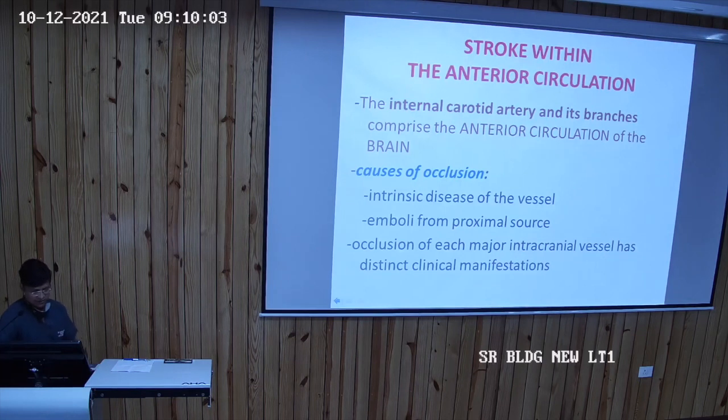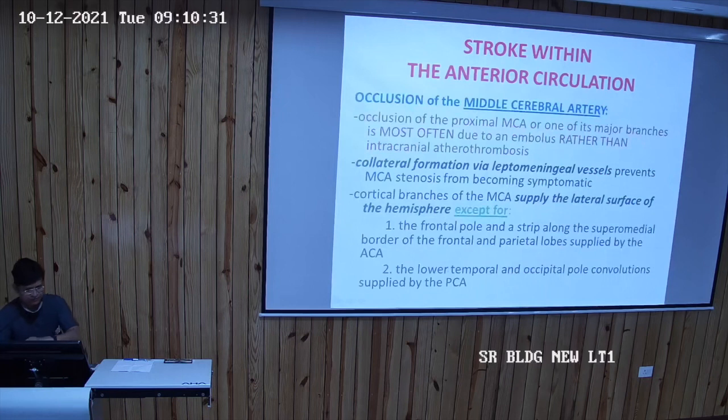The occlusion can be due to some atherosclerotic disease or can be due to embolism or thrombosis. Occlusion of each major intracranial vessel has a distinct clinical manifestation. When the anterior, middle, or posterior cerebral artery occludes, the patient will have different clinical features.